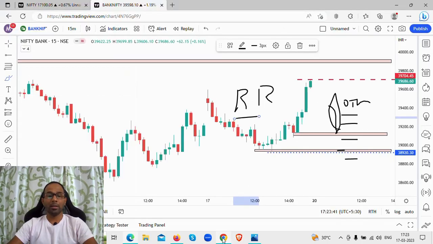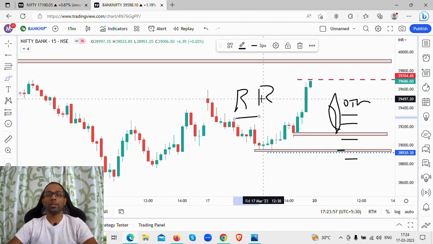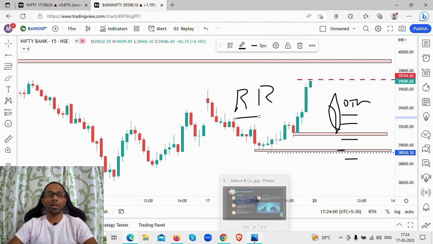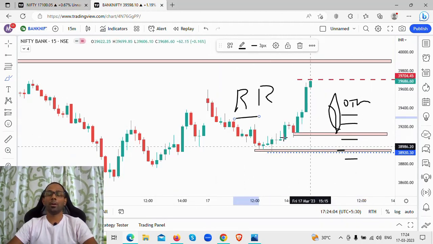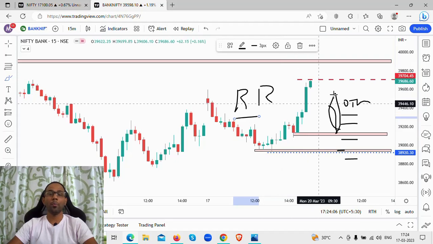I did not take any trades today because I was still not keeping well, and I didn't want my mind to be put into the market. It's very important that if you feel like you're down with some kind of illness or you're disturbed, then it's better not to trade on those particular days. So there was no trade from my side, because the markets are open on Monday, and the markets are going to be open for a long time to come.